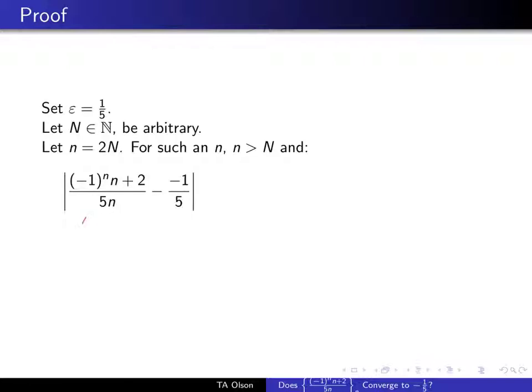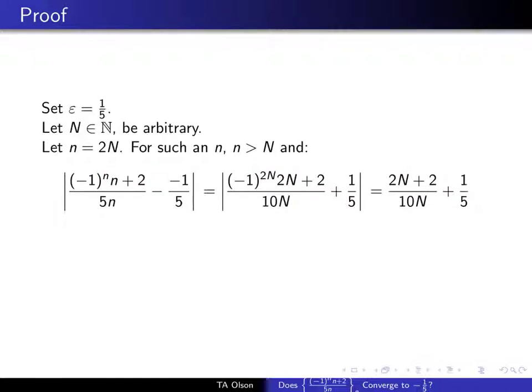So this is our a sub n term of the sequence. Replacing that with what we've defined it as, 2N. So n becomes 2N, and (-1)^n becomes (-1)^(2N), which is going to end up going away.